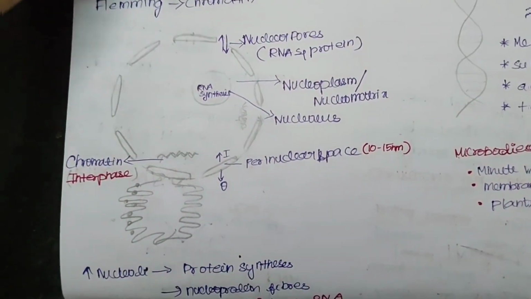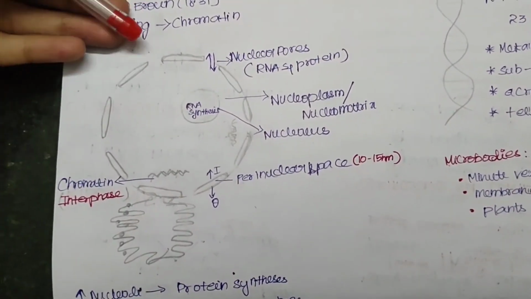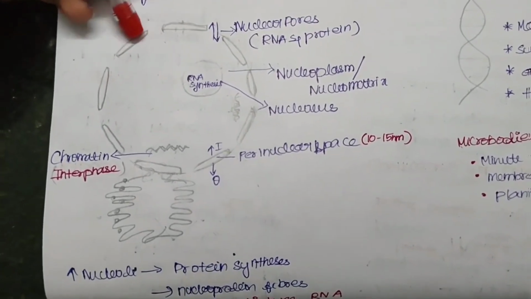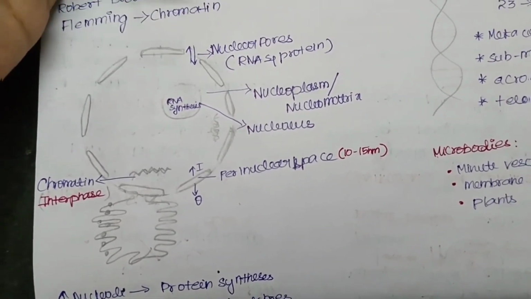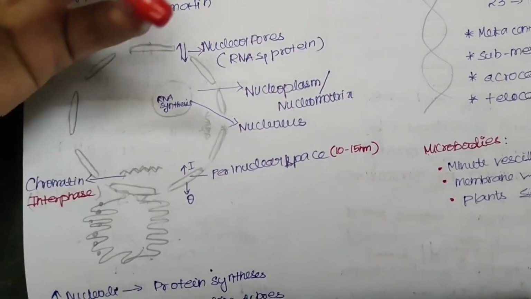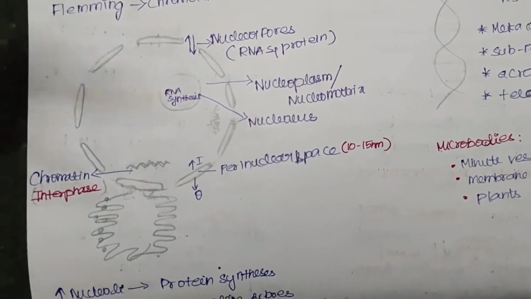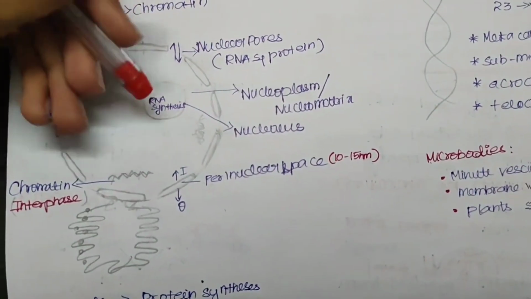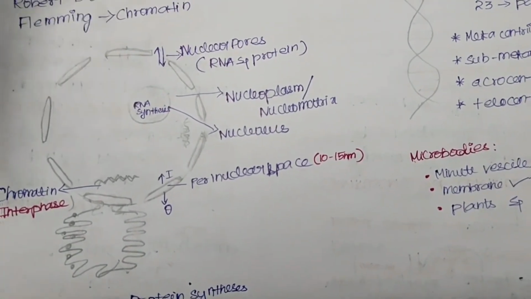Then we have nucleopores, which are there between these layers. Whenever the fusion of these layers happens, say here the fusion has happened, we have some space. This space is called the nuclear pores. These pores help in transporting RNA and protein in either direction, from the nucleus to the outside and from outside to the nucleus. That is the function of the nuclear pore.